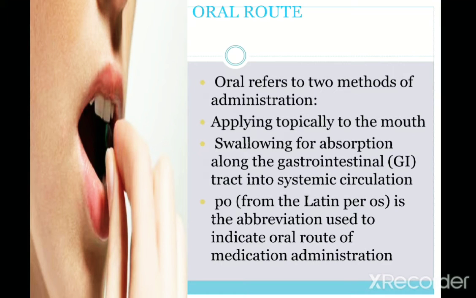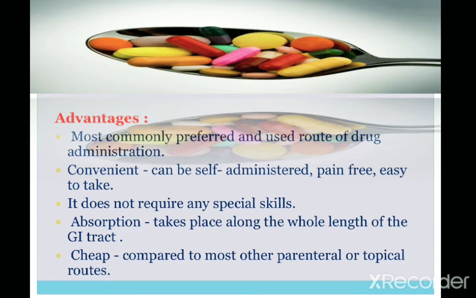And one thing is there, how do we identify in the prescription that this is taken by oral route? The doctors or the prescriber will use the abbreviation PO. PO means per os. It is a Latin term which means that it should be taken by the oral route. Next, we'll see the advantages of this.